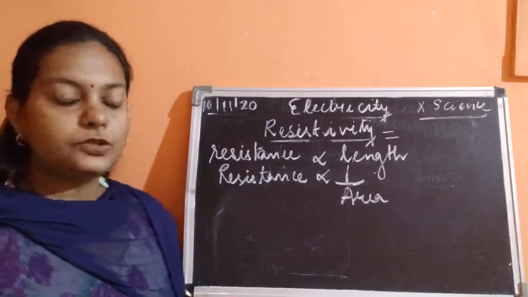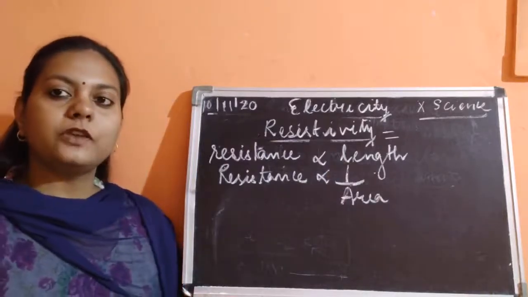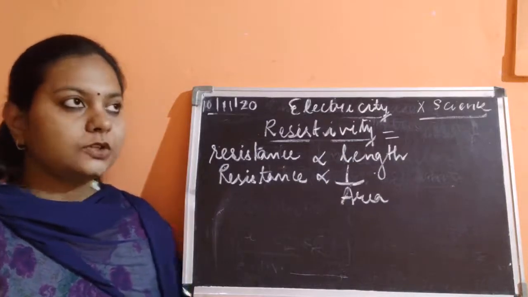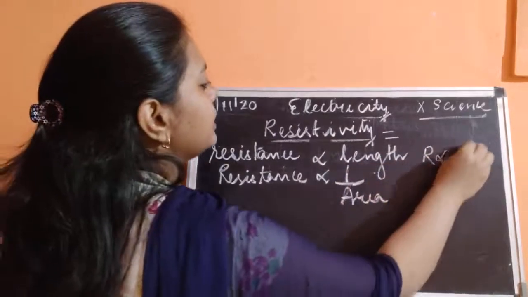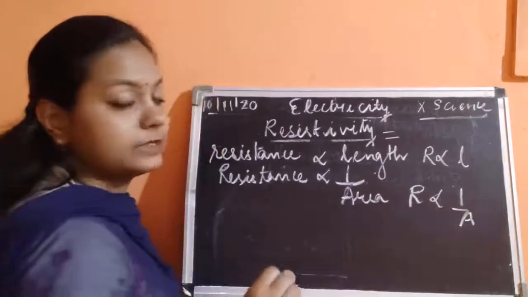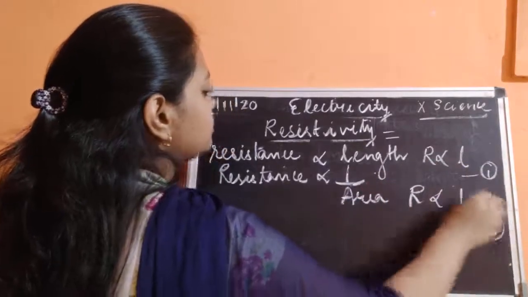Okay, you know that these 2 points we have already discussed in yesterday's class, that resistance depends upon a few factors. One of the factors was length and area of cross section. So children, here we will be considering R is directly proportional to L and R is inversely proportional to the area of cross section. Suppose that this is equation 1 and this is equation 2.